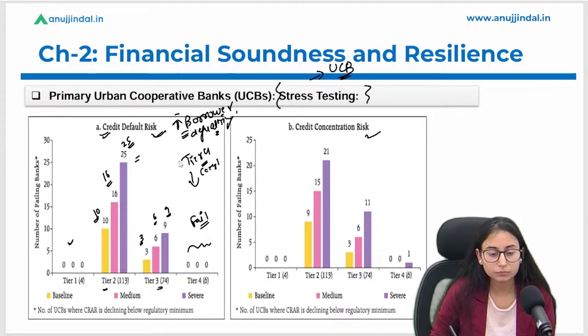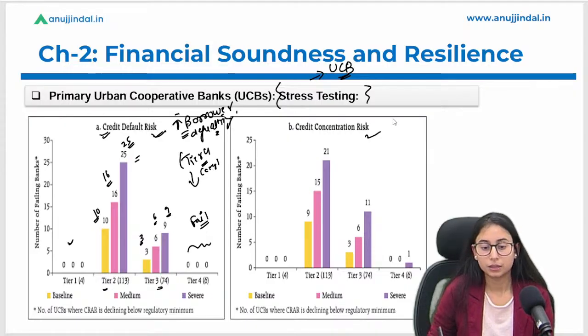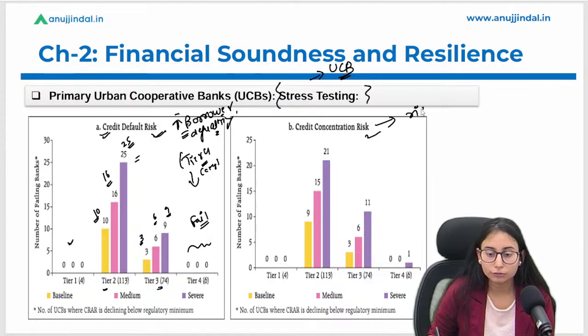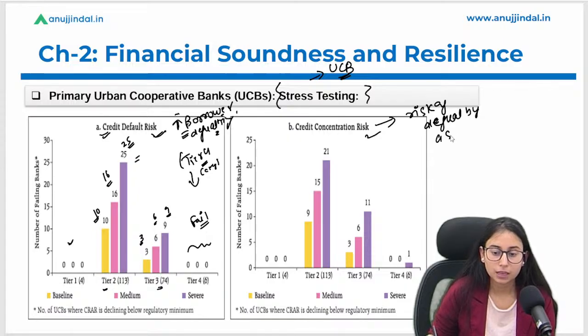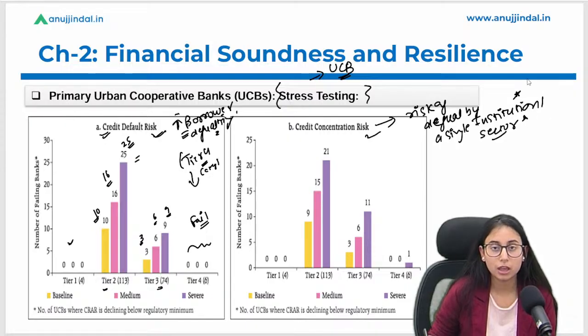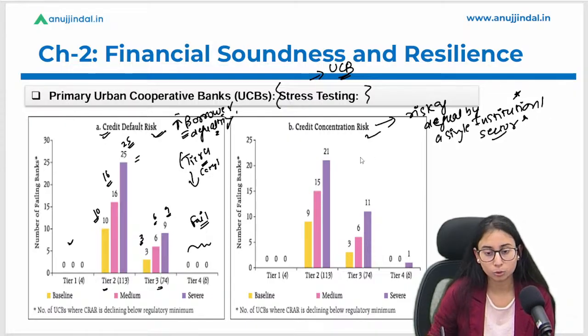Okay, let's talk about the credit concentration risk. This is the risk of default by a single institution or sector. This means, what if a single sector or a single institution defaults on its loan? Okay, in that scenario, how many banks are expected to fail?